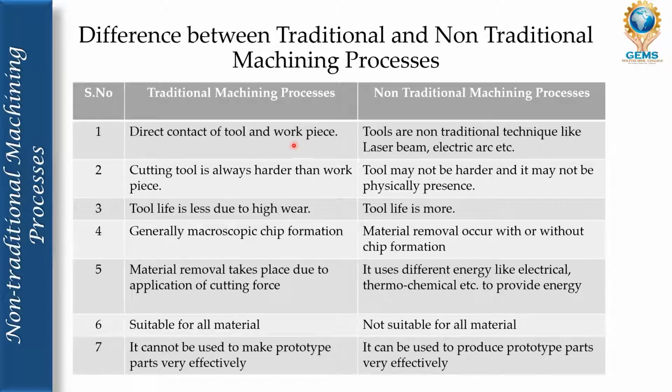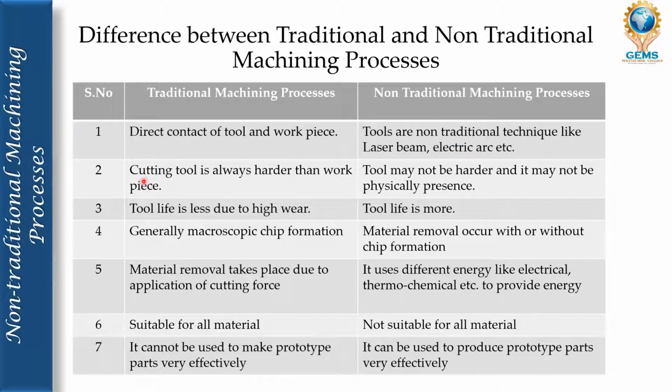But in non-traditional machining processes, the tools are non-traditional techniques like a laser beam or electric arc. The laser beam or electric arc acts as the tool, so there is no need for direct contact of tool and workpiece.